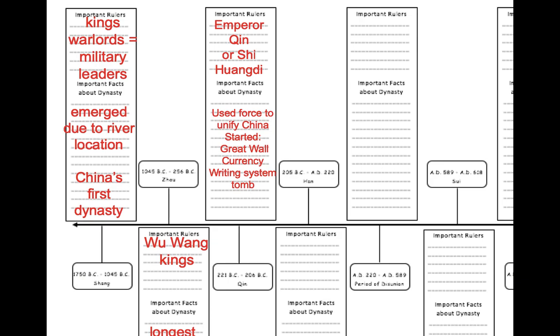Remember, he is credited with the start of the Great Wall of China. He was trying to keep out the nomads from the north. He has his own currency that he created, his own writing system, and the terracotta warriors, which was his tomb that he built in order to protect him in his afterlife.